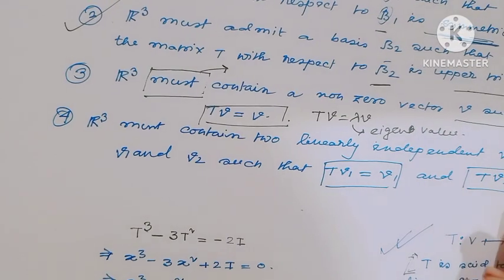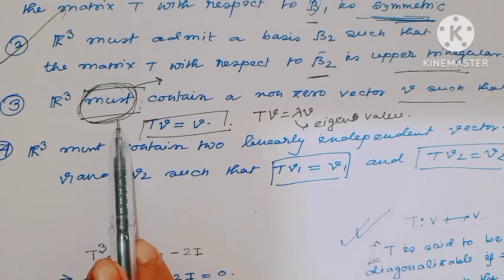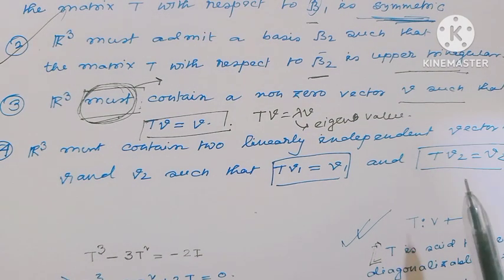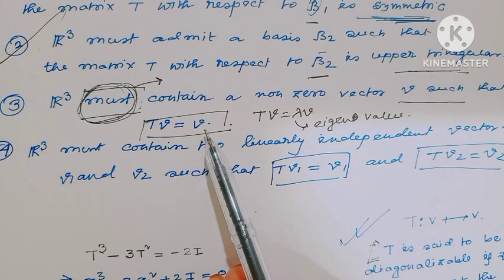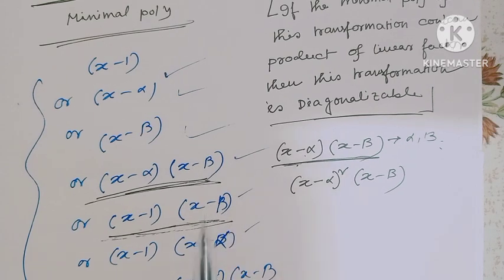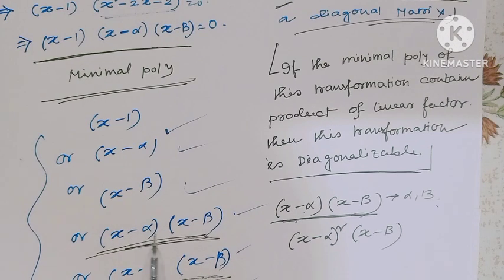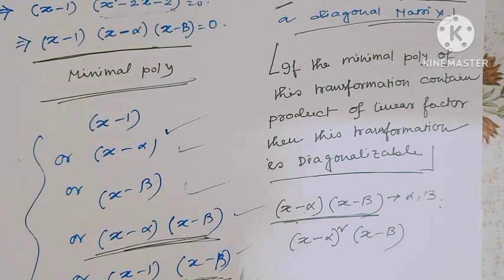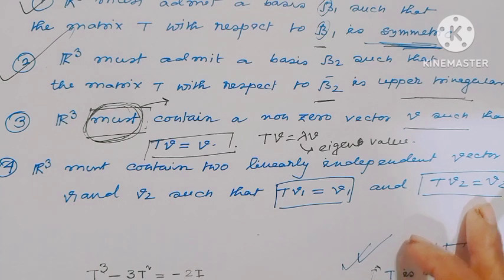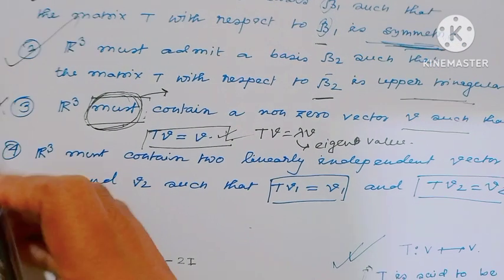If it did not say must, then we could tell R cube may contain a non-zero vector V such that TV equal to V for some minimal polynomial. But we cannot say this is always true, that R cube must contain a non-zero vector V such that TV equal to V for this annihilating polynomial. This is not true. So option 3 is a wrong option.